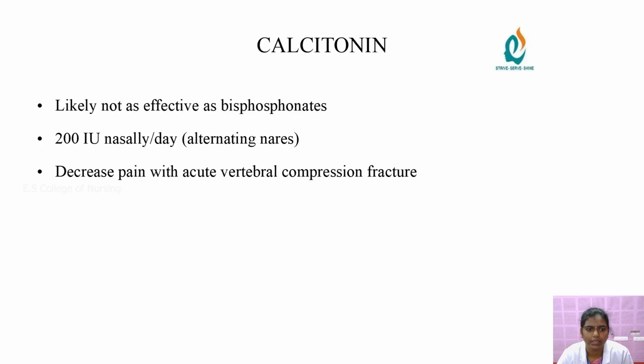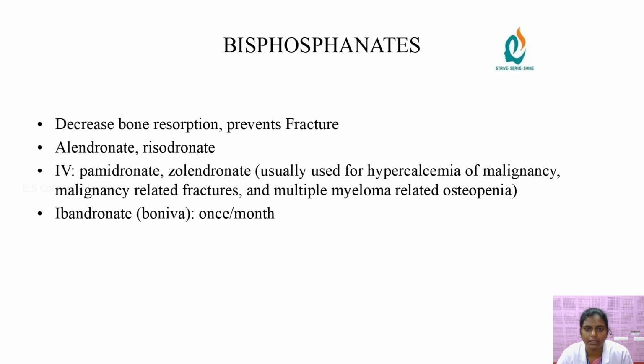Then calcitonin, likely not as effective as bisphosphonates, 200 international units per day alternating nostrils, decreases the pain with acute vertebral compression fracture. Then bisphosphonates decrease bone resorption and prevent fracture: alendronate and risedronate. IV pamidronate and zoledronate are usually used for hypercalcemia of malignancy, malignancy-related fracture, and multiple myeloma-related osteopenia. Ibandronate is given once per month.